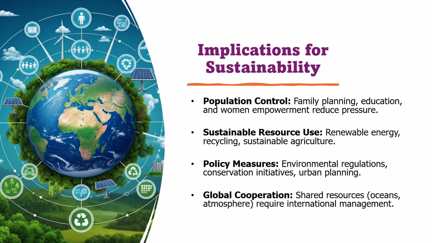Additionally, global cooperation is essential as many resources like oceans and the atmosphere are shared across countries. Together, these strategies allow us to balance human needs with Earth's limits, ensuring that current and future generations can live sustainably on a healthy planet.